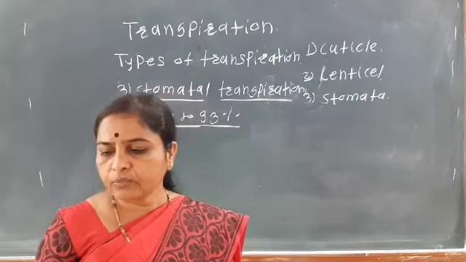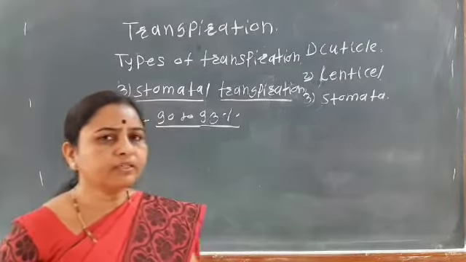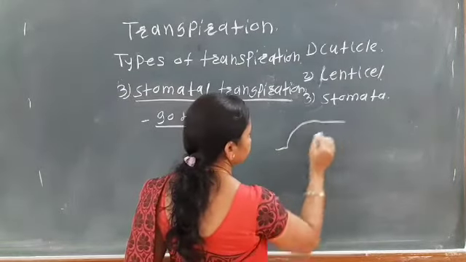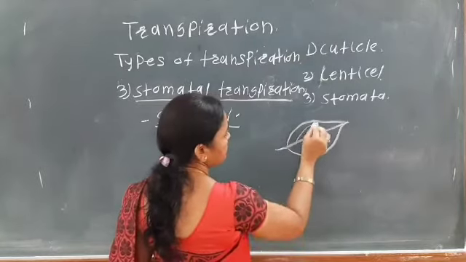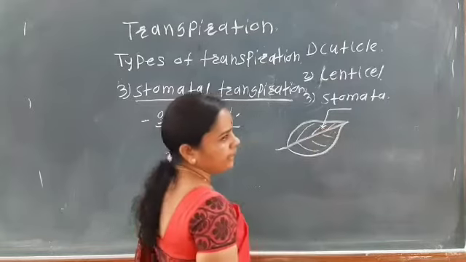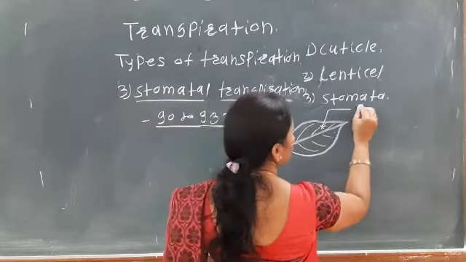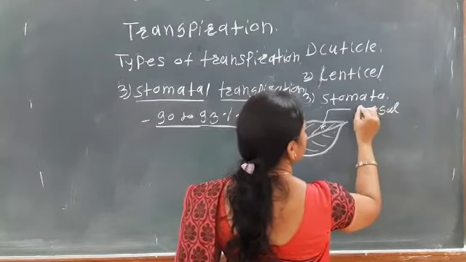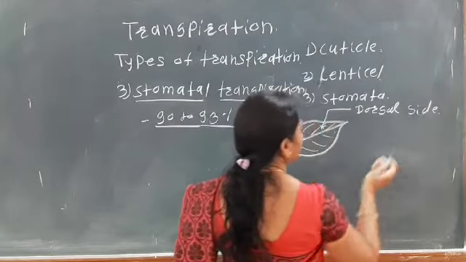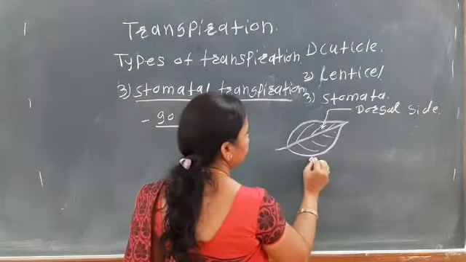But here, if we see the distribution of the stomata, see here, if this is the leaf, in the leaf structure, the upper layer or upper surface of the leaf is known as the dorsal side. And the lower surface is known as the ventral side. So here is the lower surface.